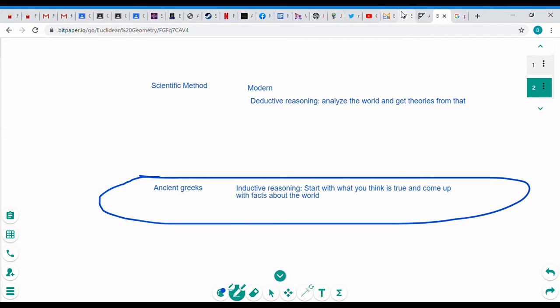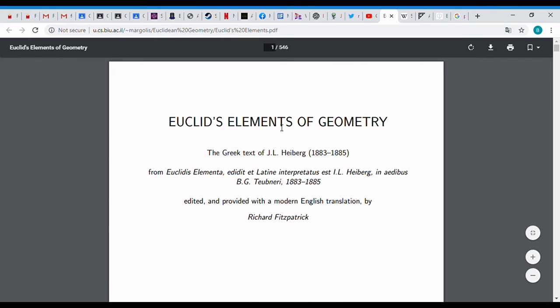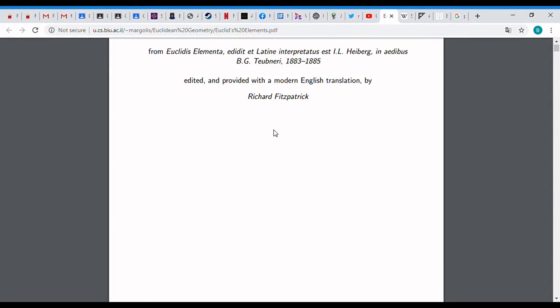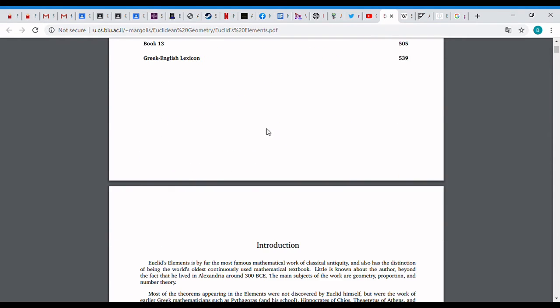So what are you going to be doing in this course? Well, we're going to be going over Euclid's book. Euclid's book is thousands of years old, and it's in Greek. It's been translated into pretty much every language in the world. It was the main textbook used in George Washington's day, Abraham Lincoln's, pretty much all the way up until about the 1950s. Euclid was the go-to math book.